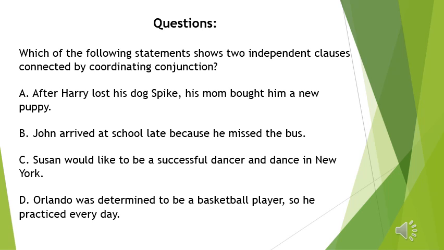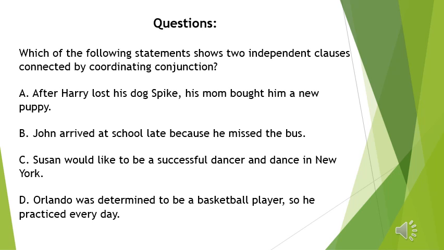Let's read number A. After Harry lost his dog Spike, his mom brought him a new puppy. This is a complex sentence, not related to two independent clauses. Two independent clauses is called a compound sentence.